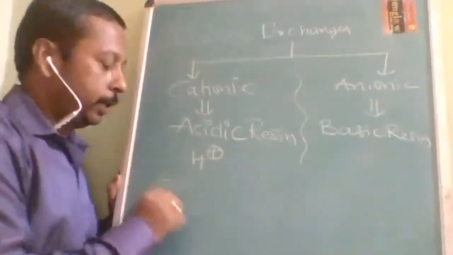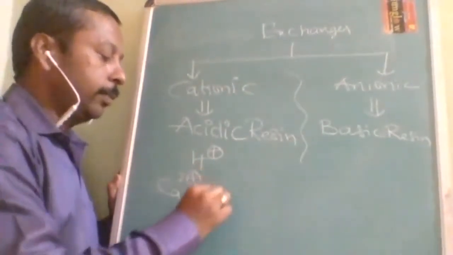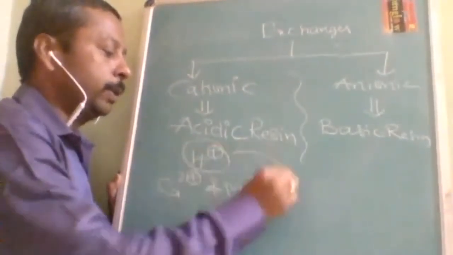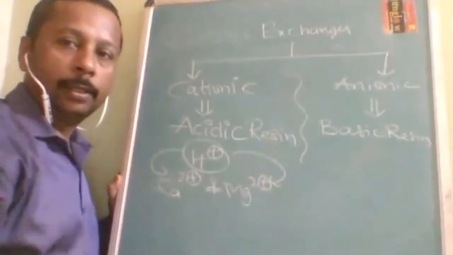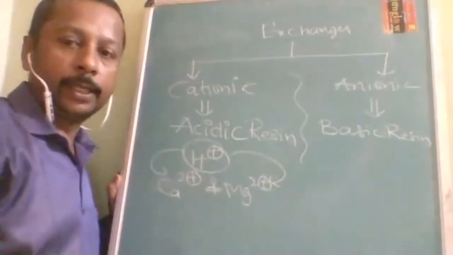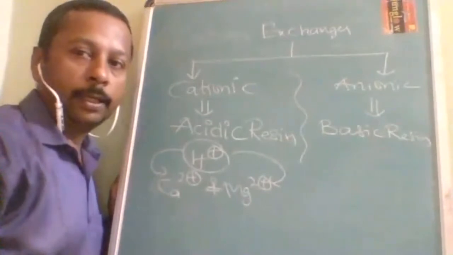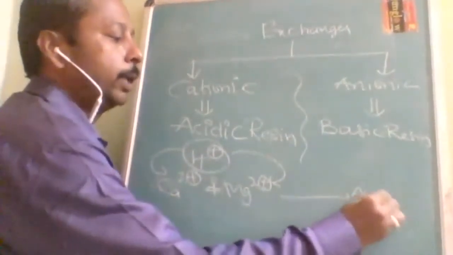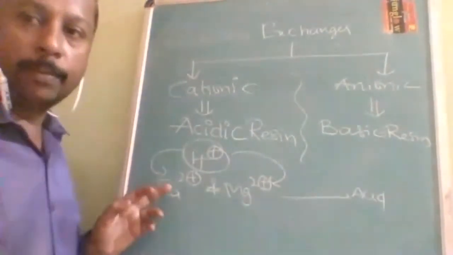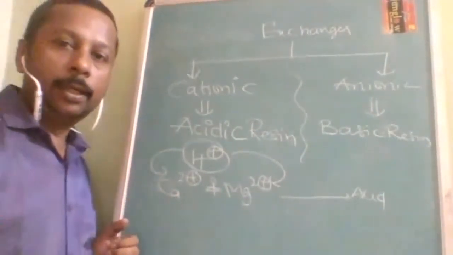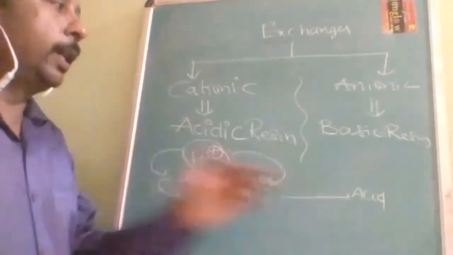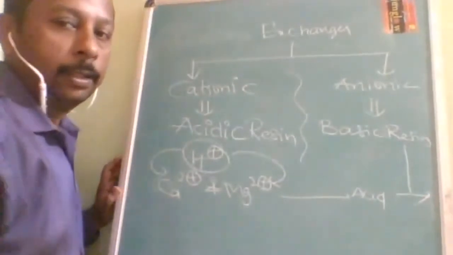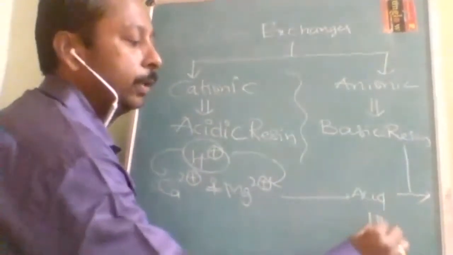So calcium 2+ and magnesium 2+ are both replaced by hydrogen. That's why this is a very difficult task, because after this we are going to get acid, since calcium and magnesium are now replaced by H+. So this acid should immediately be followed by the basic resin. Acid plus base, again you will get water.